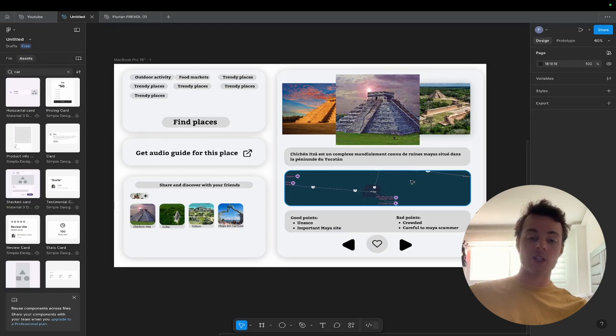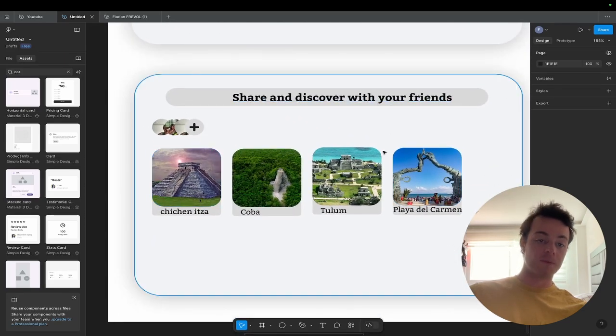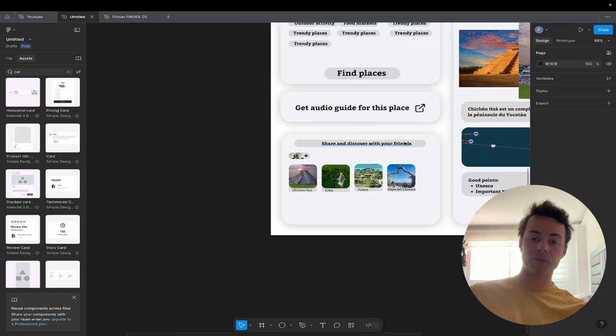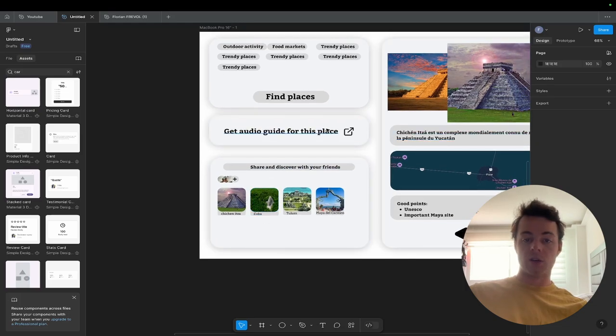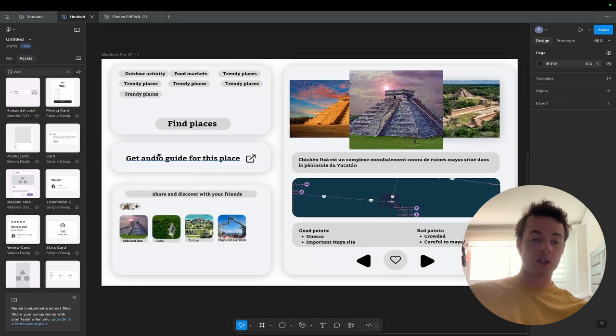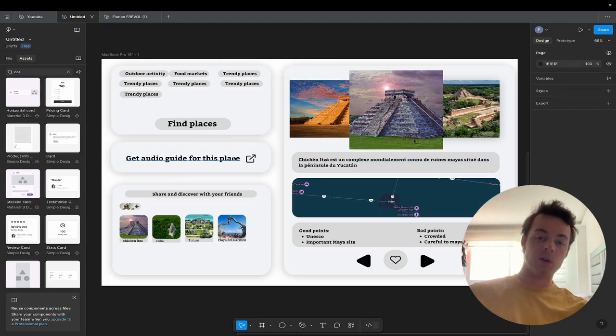If the localization is used, we can put something, the good points, the bad points, and you can just swipe like any dating app, or you can put a heart to put it in your favorites that you will have here. So the favorites, you can share with your friends. That's the goal. It can be for you to swipe and discover. And yeah, that's it. After that, this project, I want to do the audio guide like I mentioned very early, which I think would be the best value of the project. But for now, it's mostly this.